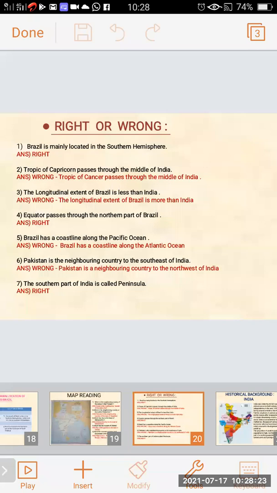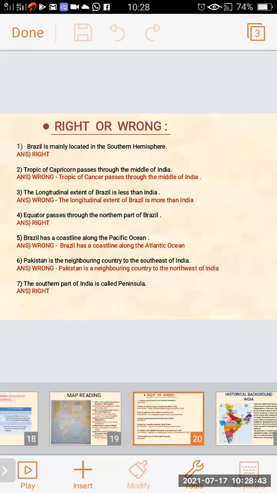Equator passes through the northern part of Brazil, right? Equator passes through the northern part of Brazil. Brazil has a coastline along the Pacific Ocean. Wrong. Brazil has a coastline along the Atlantic Ocean.